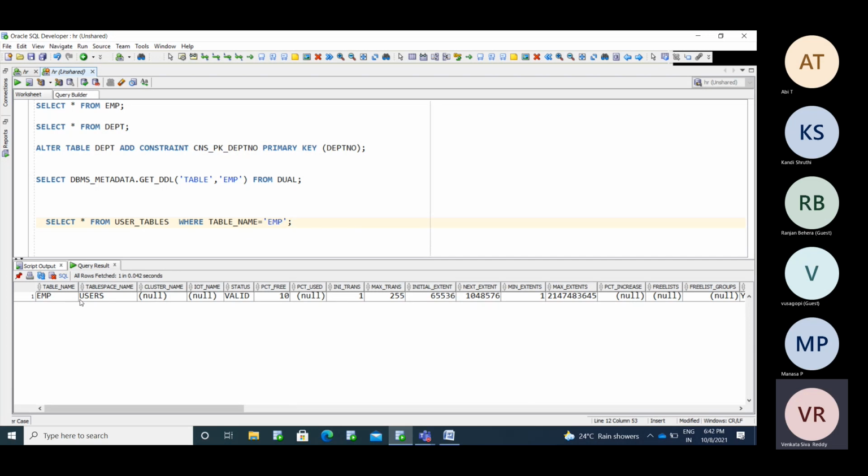We have the employee table in the user table space. Now I'm running the same, and you are not getting the data here. The employee table is not there in the schema.